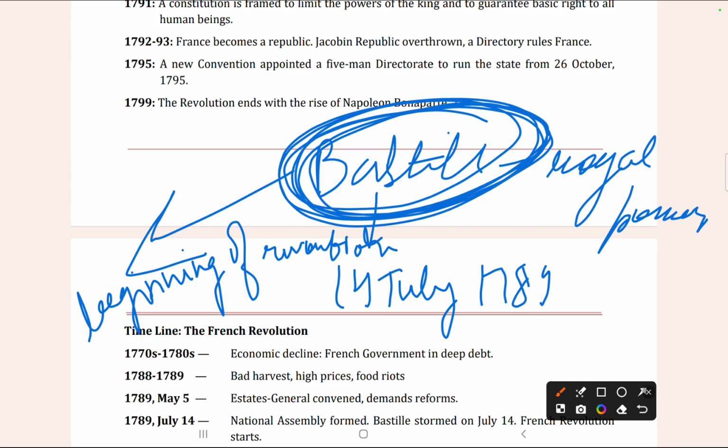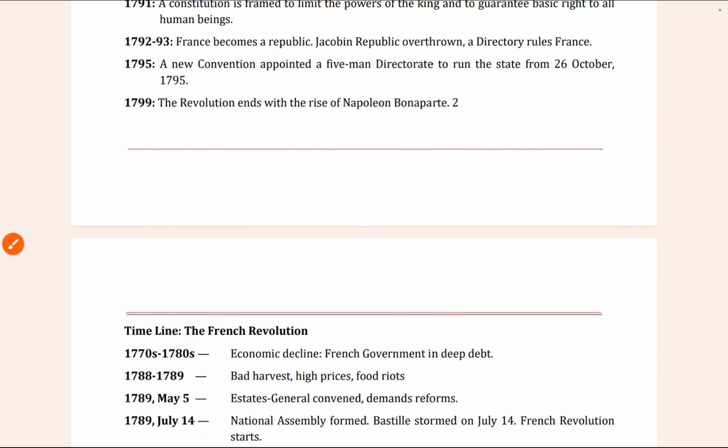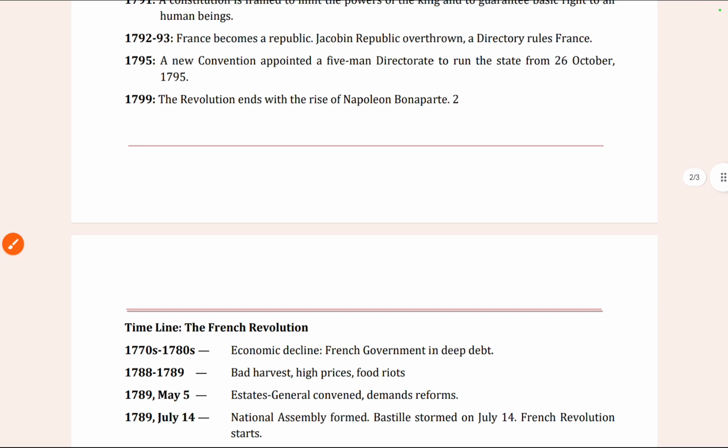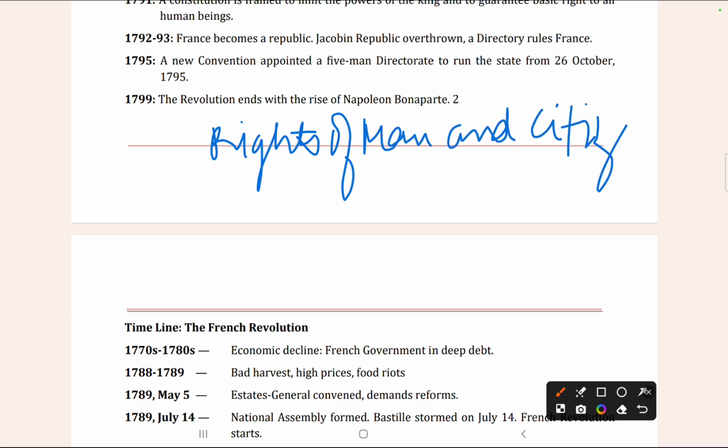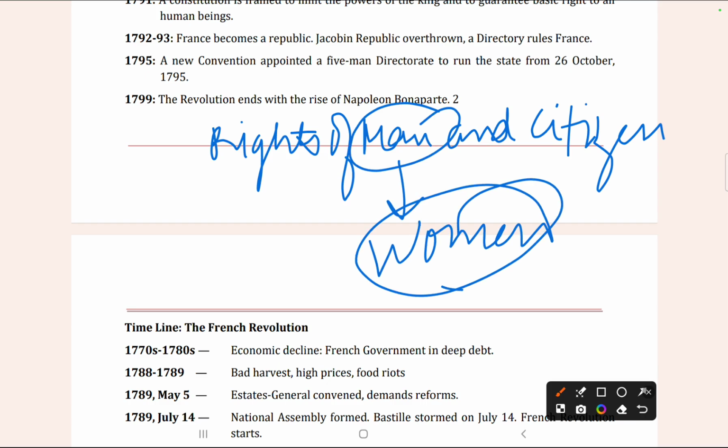So now next comes the Declaration of the Rights of Man and Citizen. This is also an important point. Rights of man and citizen. So one thing you will notice is that here there are only men. There's no woman mentioned. So this resulted in discrimination also. But we will read about this later.